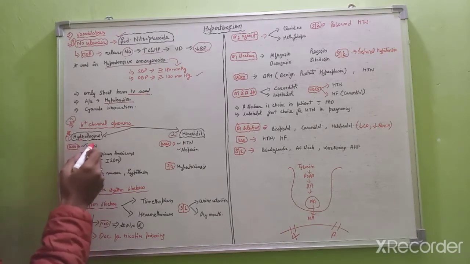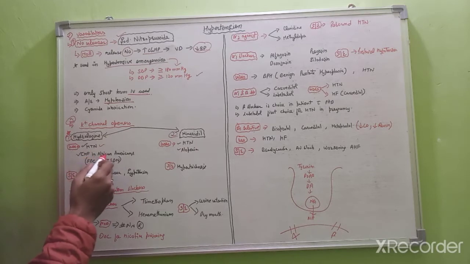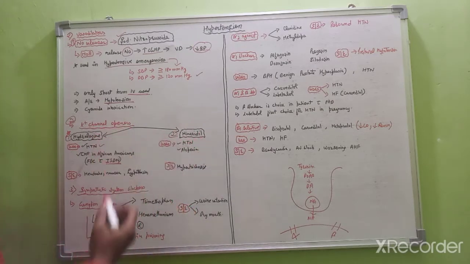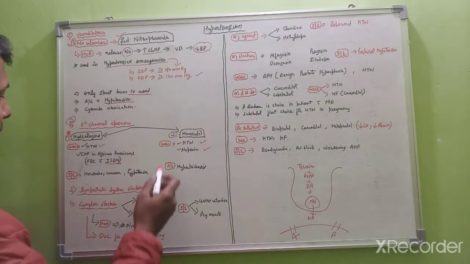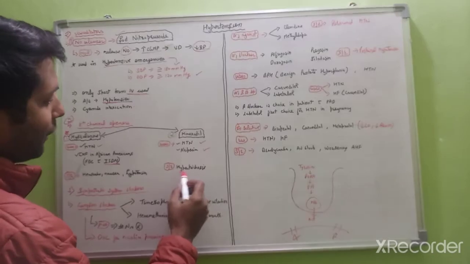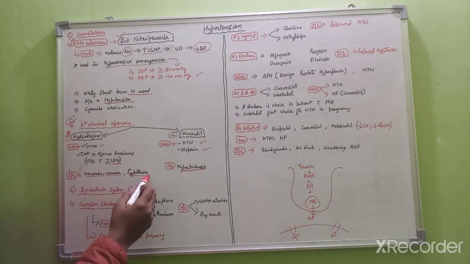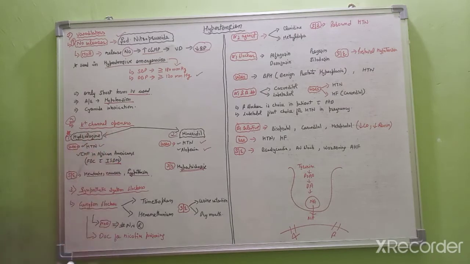Hydralazine is used in hypertension management and in CHF in African Americans. It is generally available as a fixed dose combination with isosorbide dinitrate. And minoxidil is also a potassium channel opener. It is used for the management of hypertension and alopecia. The side effect of this drug is hypertrichosis, and the side effects of hydralazine are headache, nausea, and hypotension. So this is about the second vasodilator, potassium channel openers, which include hydralazine and minoxidil.